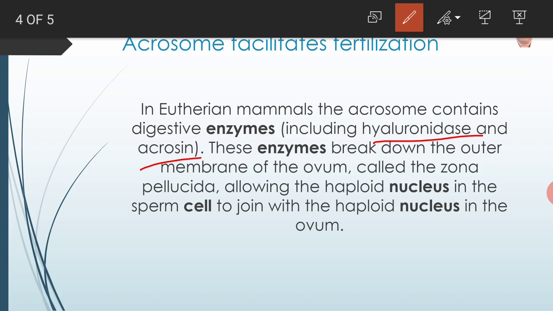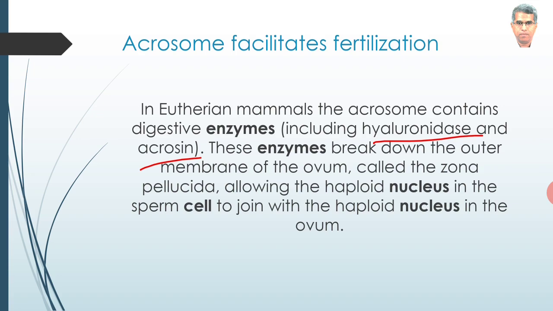That means in the absence of acrosome, fertilization cannot take place because the sperm cannot penetrate the egg membrane. So fertilization is achieved by Golgi complex. So acrosomal formation is another function of Golgi complex.